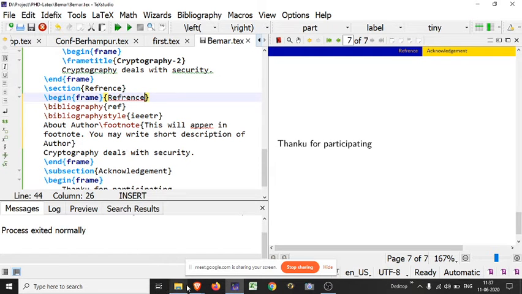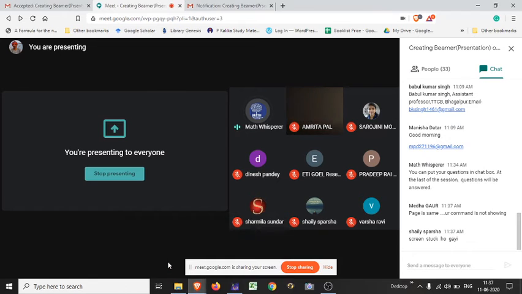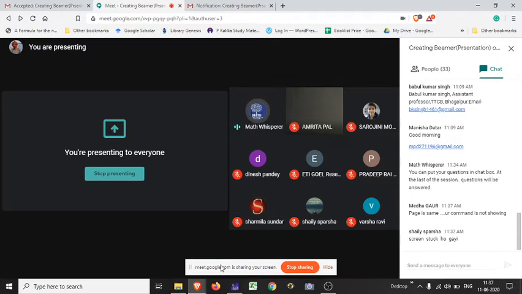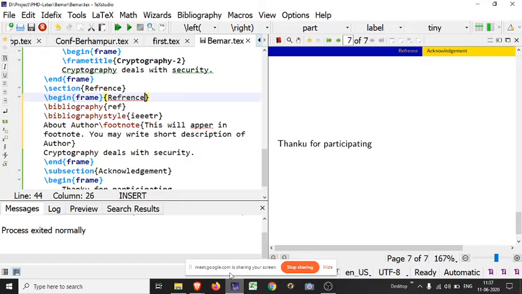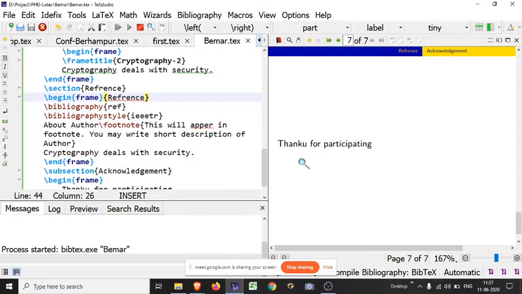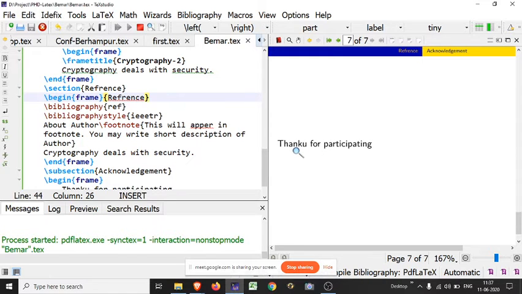Kalika? Yes. Your screen is not running. It is stuck. Actually, I am writing in text, so the PDF will not change. No, now I have changed.